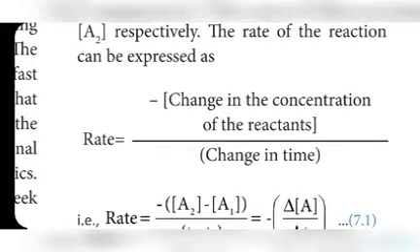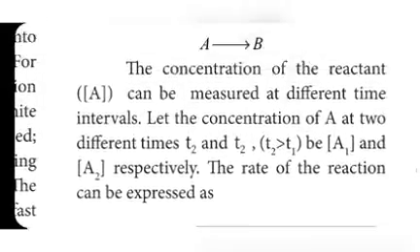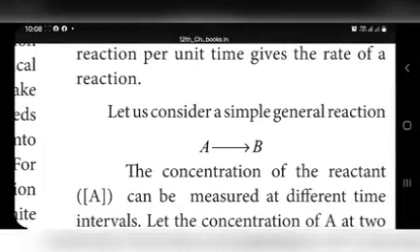See the formula, change in concentration of reactant or product. Here reactant only is given. We can write the rate in terms of product also. So change in concentration of reactant divided by change in time. Based on this definition, we are going to write the rate for this reaction.